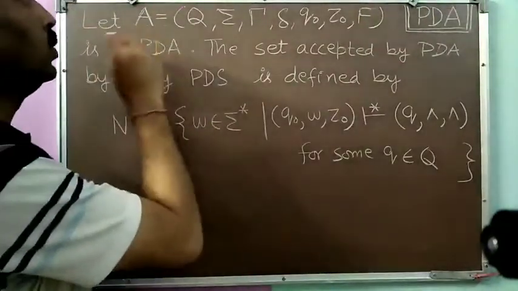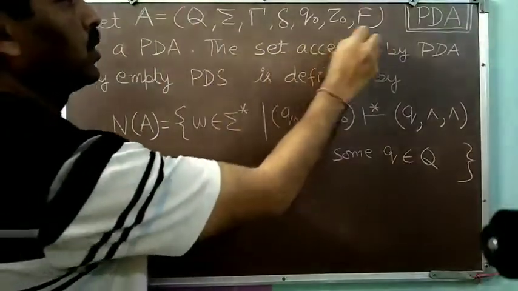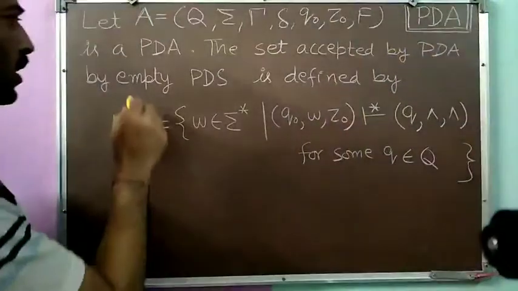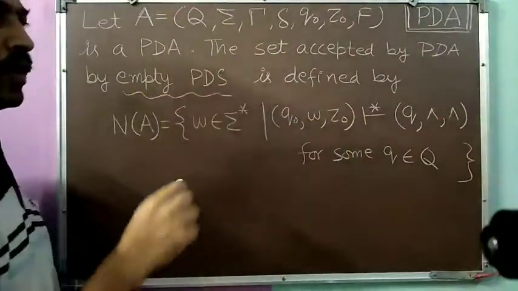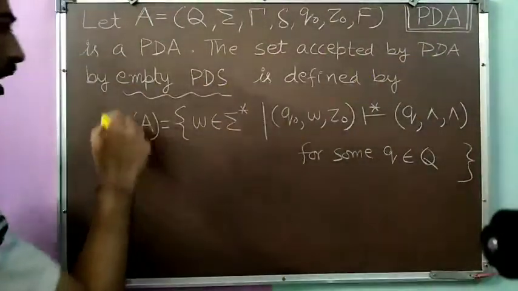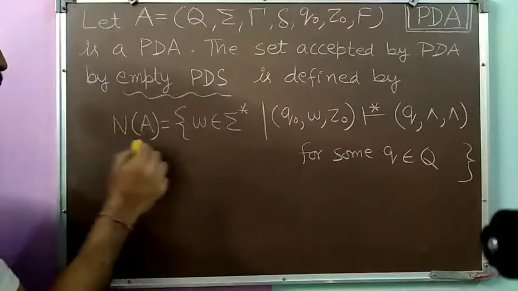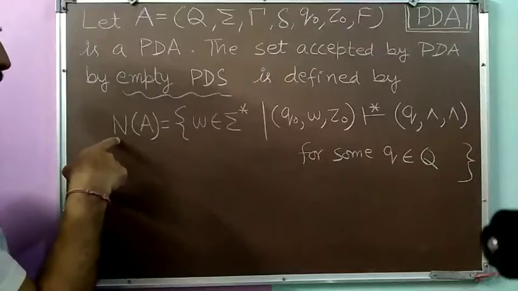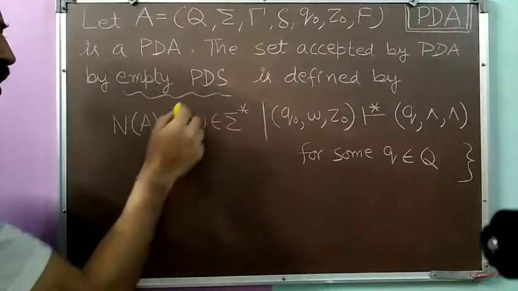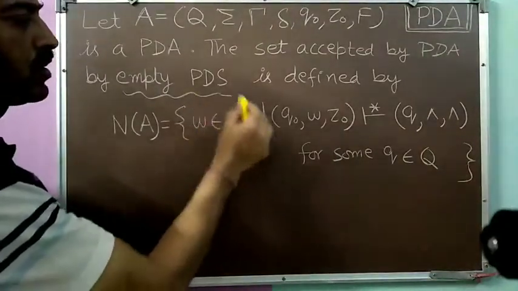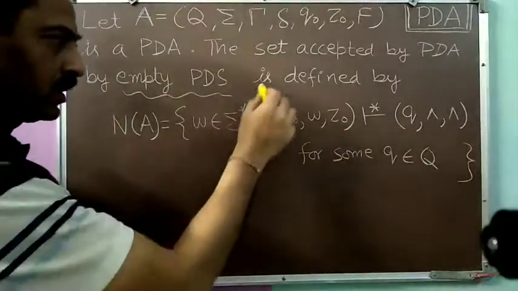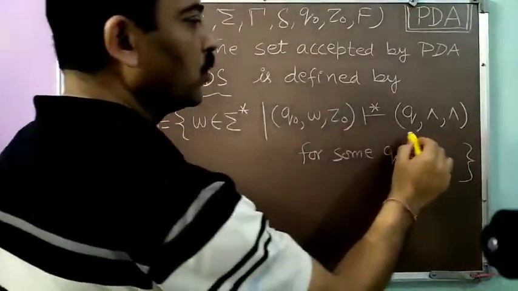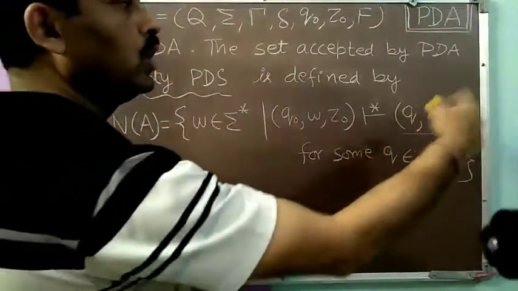Let us assume A equal to (Q, sigma, rho, delta, Q0, Z0, F) is again a PDA, and the set accepted by this PDA by the empty PDS or null store is defined by N of A. I am writing N of A to represent the language accepted by this PDA A by empty store. It is the collection of all words W belonging to sigma star such that the initial ID (Q0, W, Z0) moves to an ID of the form (Q, null, null).